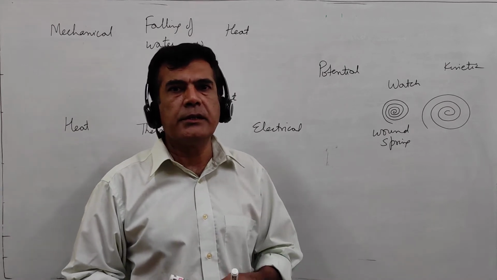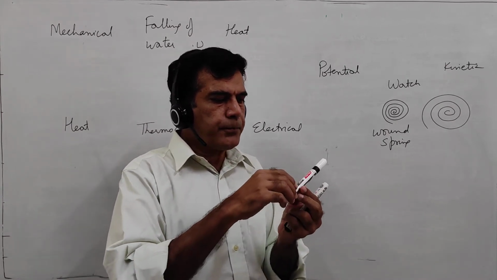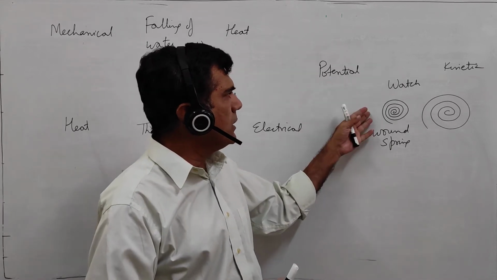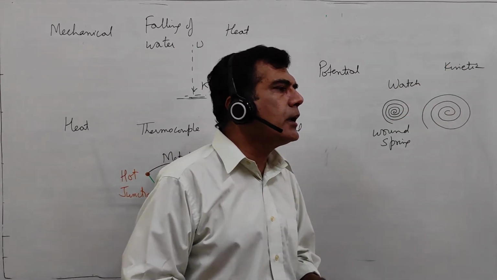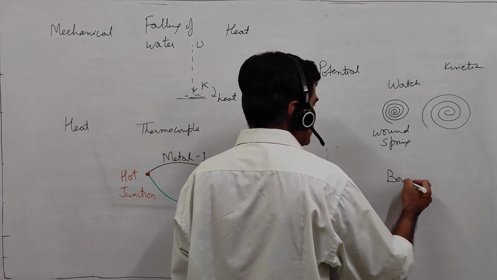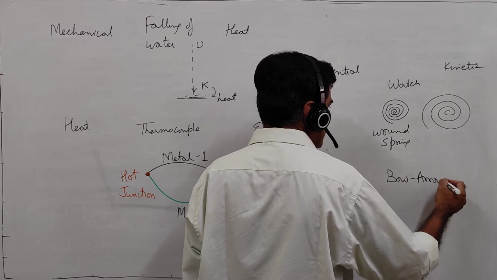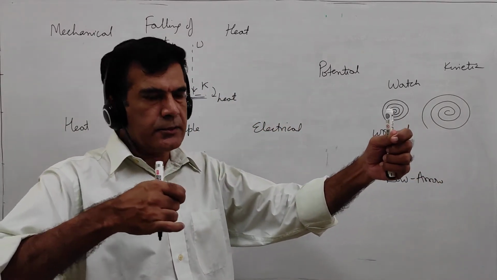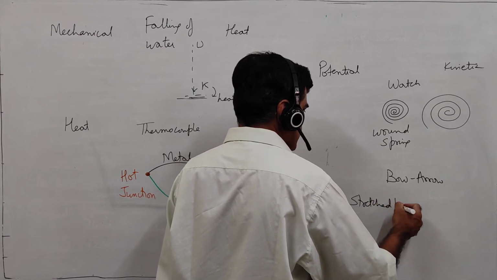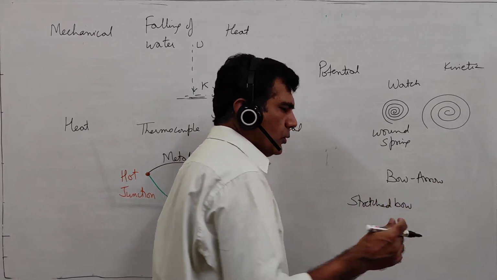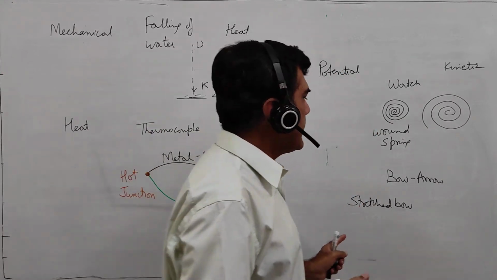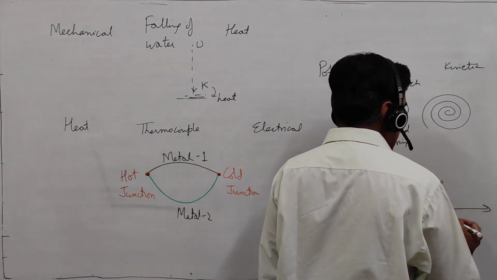And this potential energy is used for the running of needles of the watch. So potential energy getting converted into the kinetic energy. The same thing happens in a bow and arrow system. The bow is stretched, the stretched bow has potential energy. And when the bow comes back to its original shape, it loses its potential energy. And that converts into the kinetic energy of the arrow.